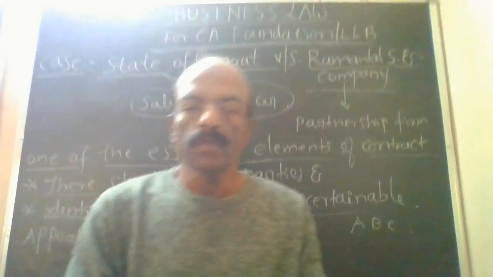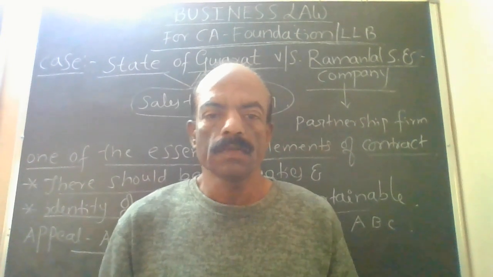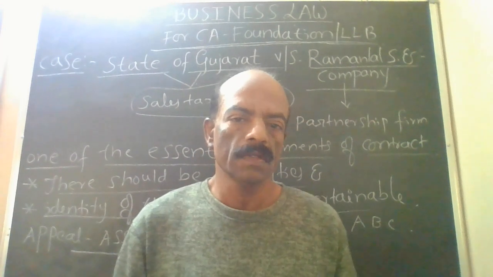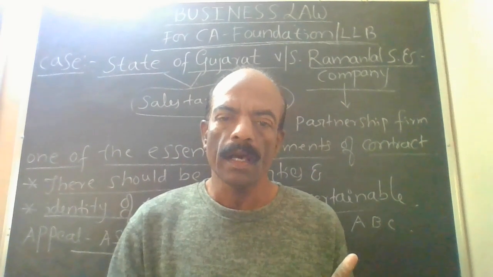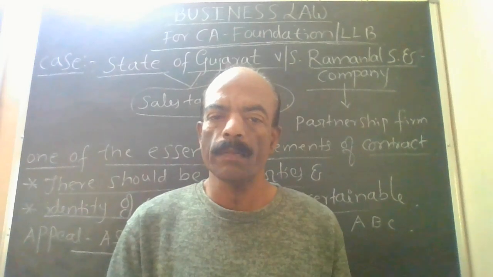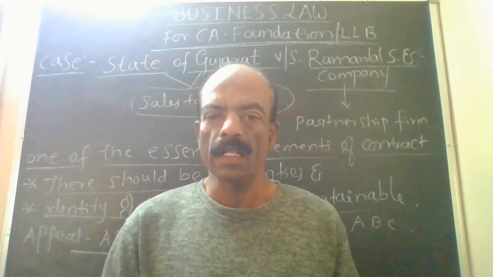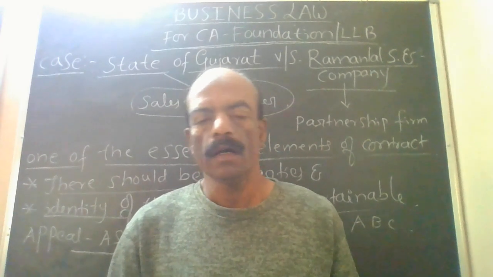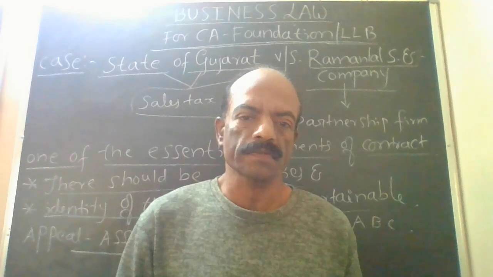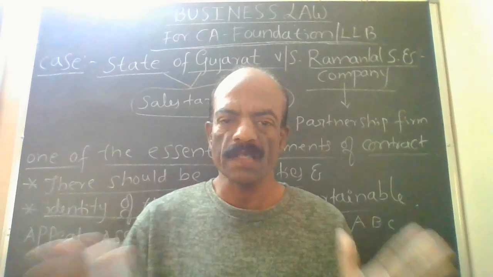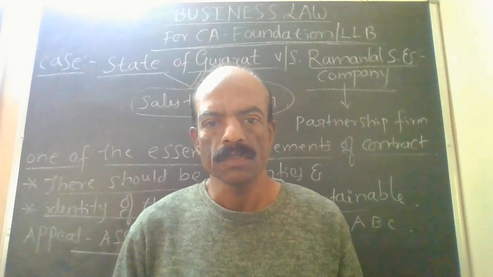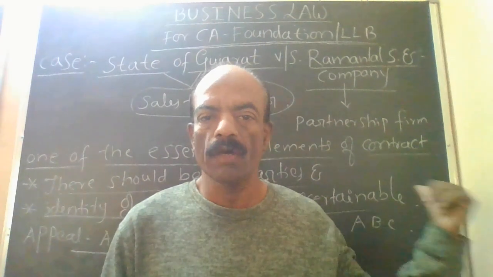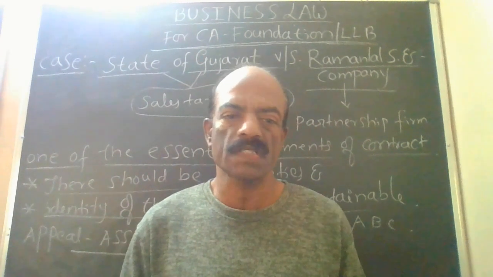In the case of a contract of sale, there are two parties, one buyer and another seller. A seller cannot buy his own goods. The seller is separate, the buyer is separate. This point was upheld in the case State of Gujarat versus Ramanlal S and Company.